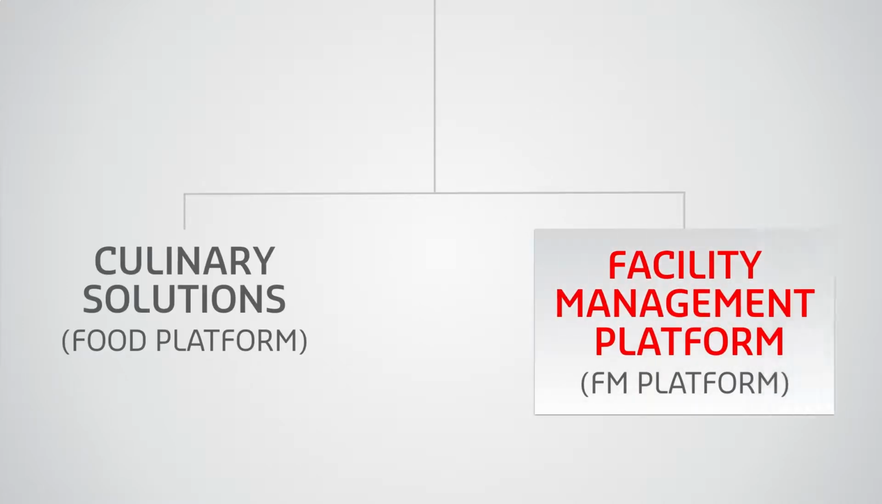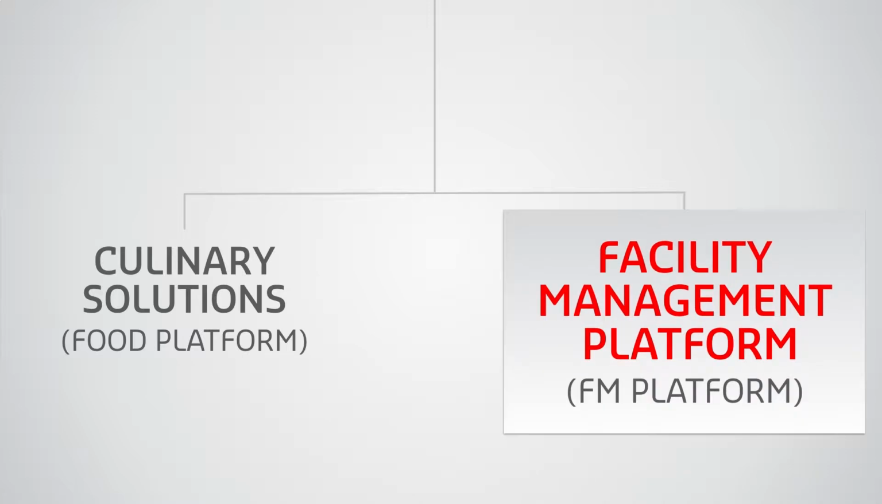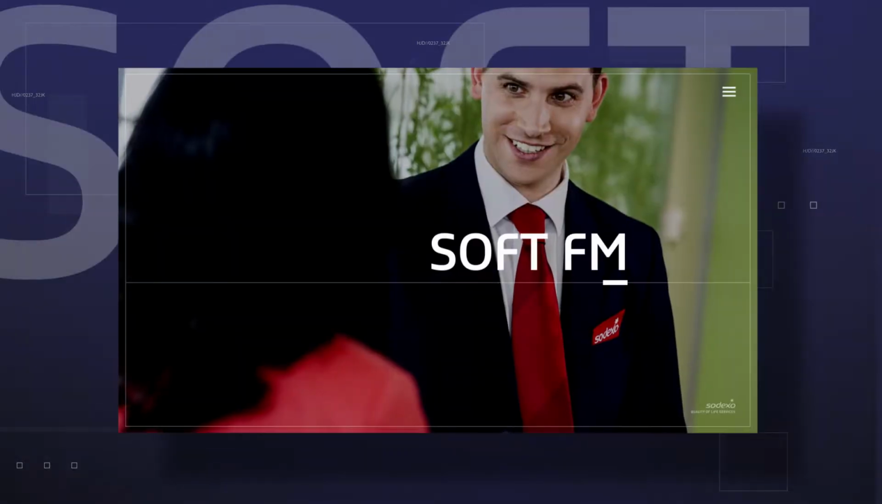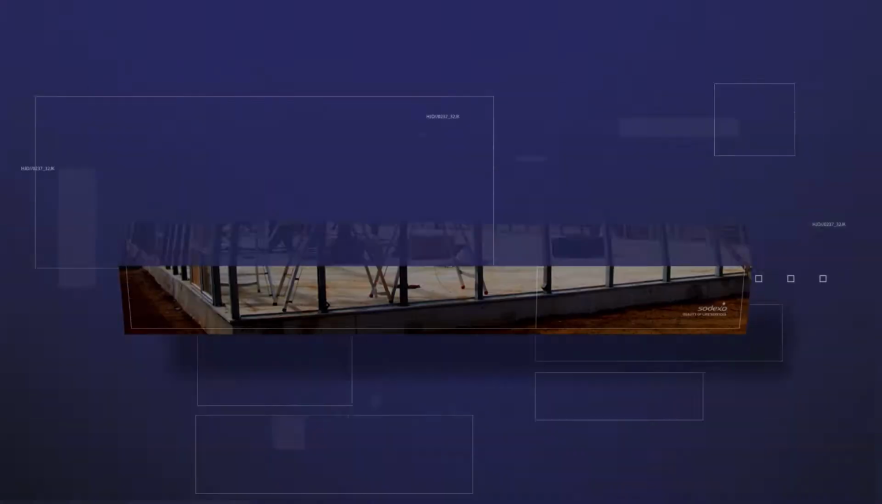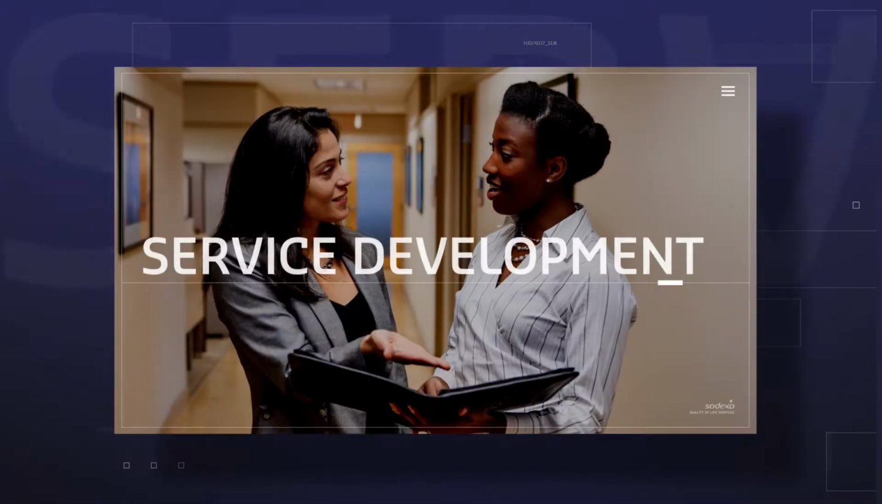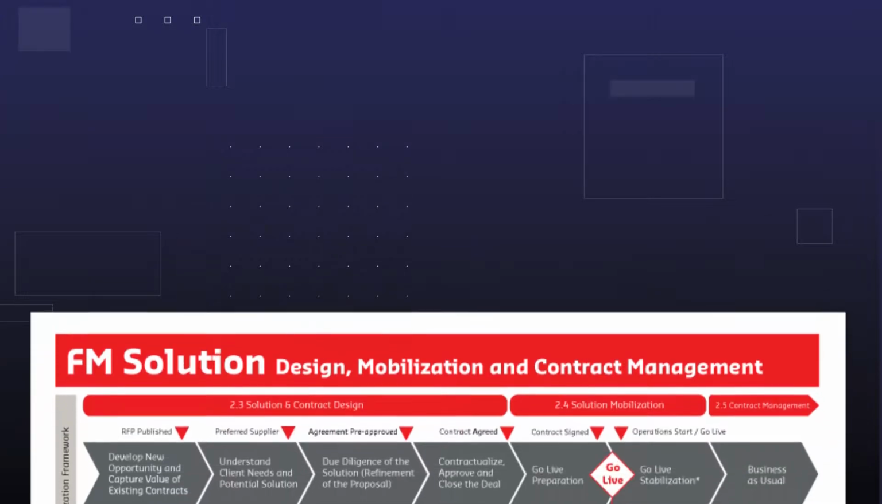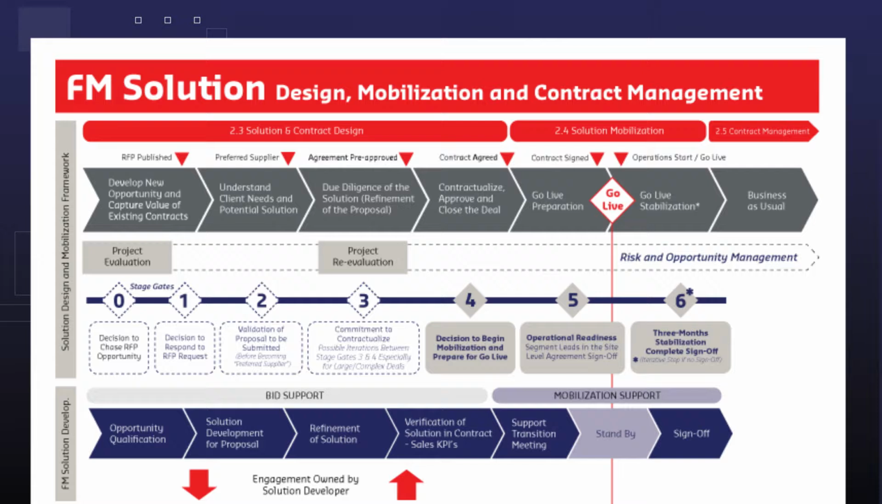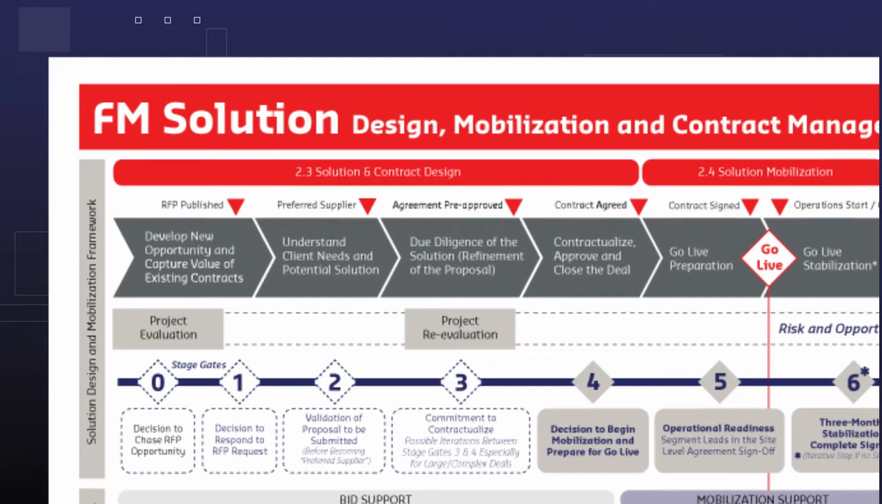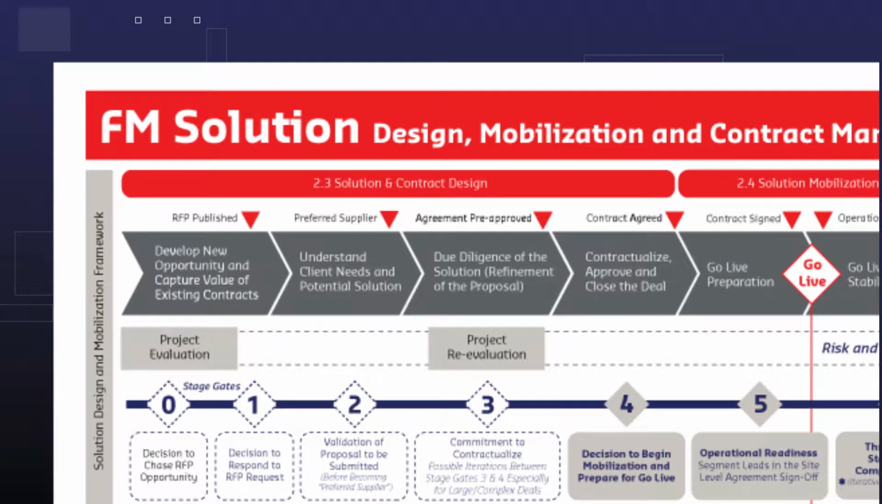The FM platform features a group of subject matter experts who can deliver standardized services to all of the client segments in the following areas: Soft FM, Hard FM, Energy, Construction, and Service Development. The FM platform has standardized end-to-end processes to support the segments in their sales and deployment of these services. These end-to-end processes match the global mega processes for client relationship management.